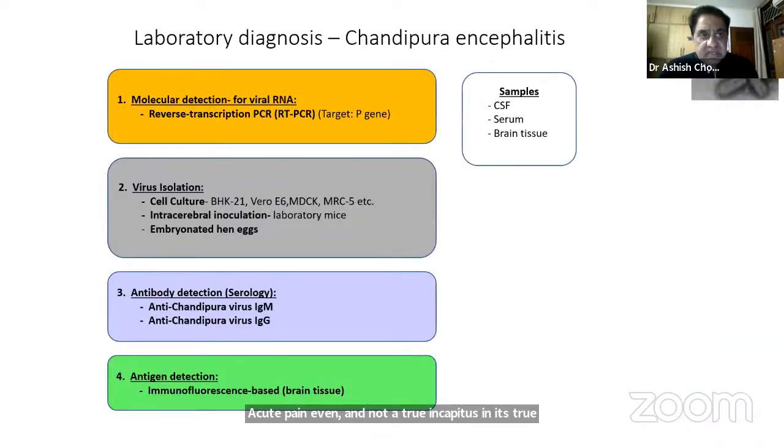Diagnosis is by RT-PCR, which is the standard of care, or the standard test of choice. Mainly, the P gene, the phosphoprotein gene, has been used, but other genes have also been used. The samples are CSF, serum, and brain tissue if available.